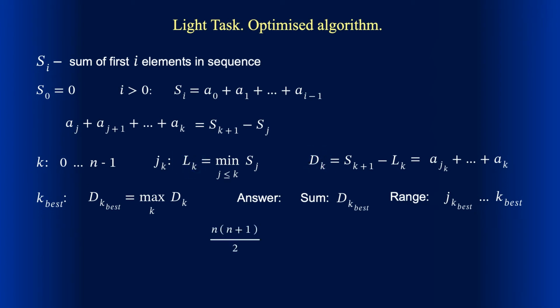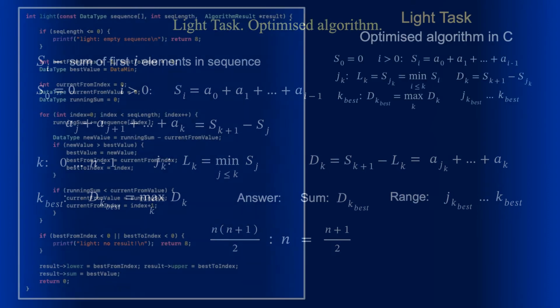Therefore, instead of n times n plus 1 divided by 2 iterations, we have now only n iterations, which is n plus 1 divided by 2 times less. Of course, since each iteration has become more complex, the actual gain in time is less than that. However, it is still significant, especially with a big amount of data.